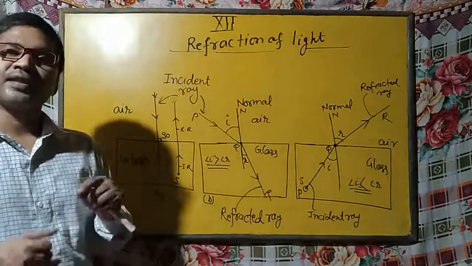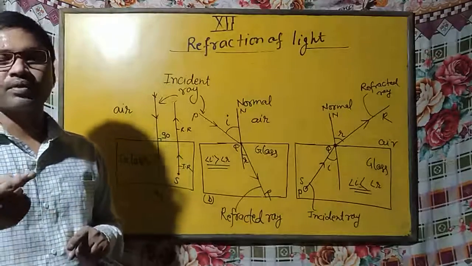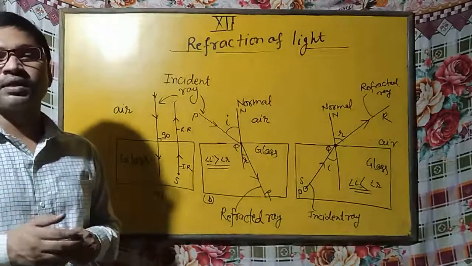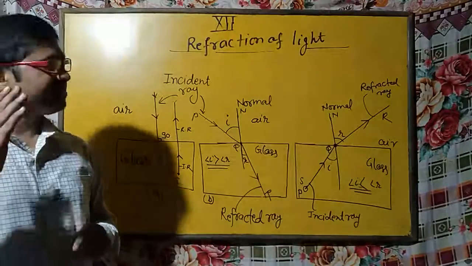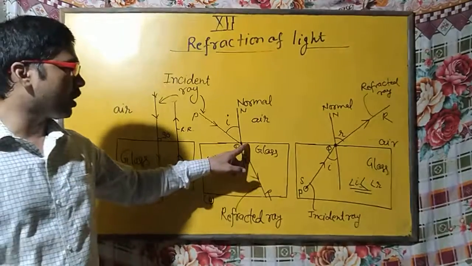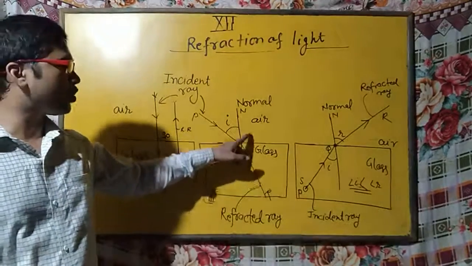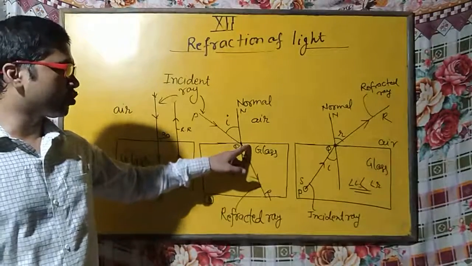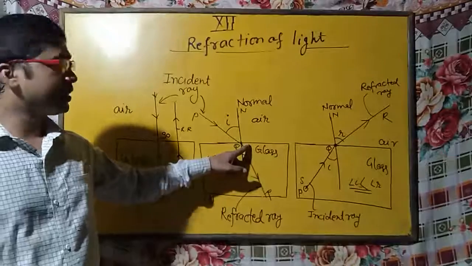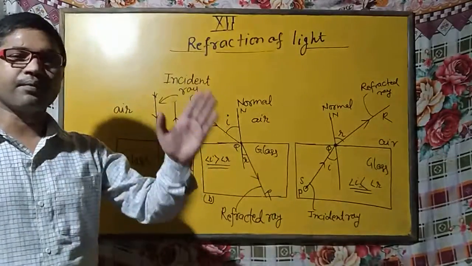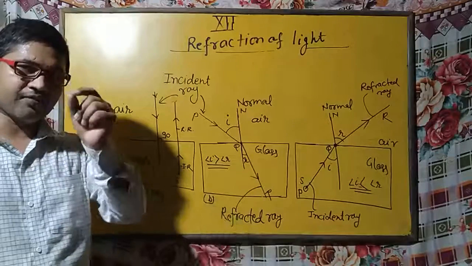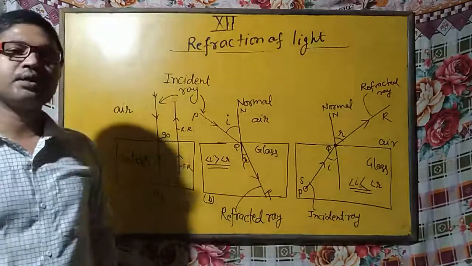So if a light ray travels from one medium, suppose that is rarer, to another medium, suppose that is denser, and it is incident on the boundary or interface of the two media obliquely, then it deviates from its original path, and this phenomenon is known as refraction. So let me repeat the definition.